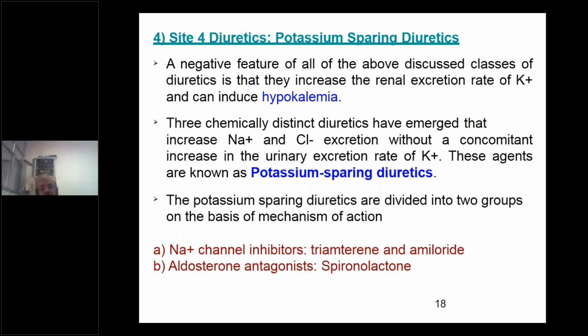And the second is aldosterone antagonists, an example under this being spironolactone.